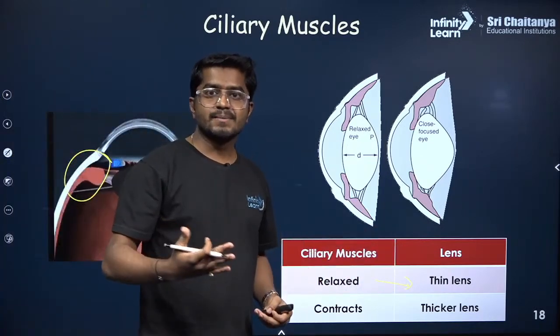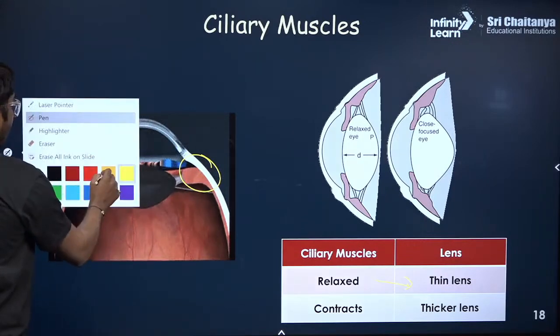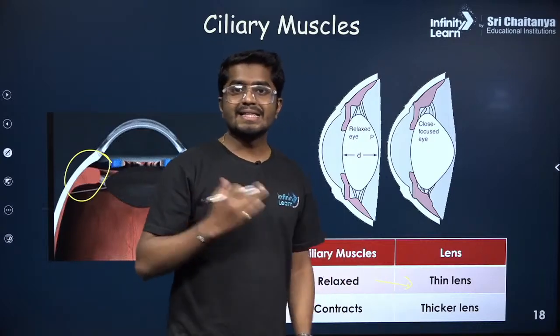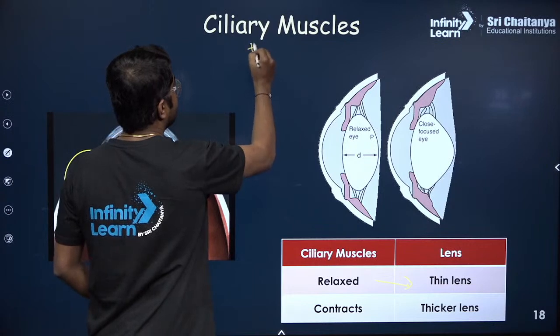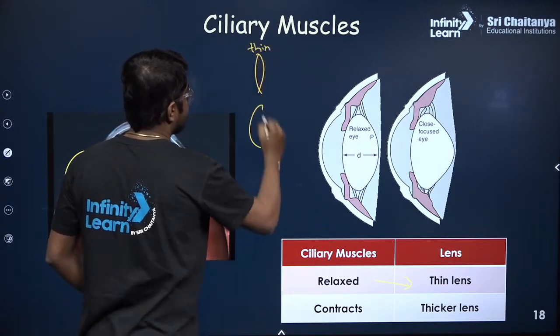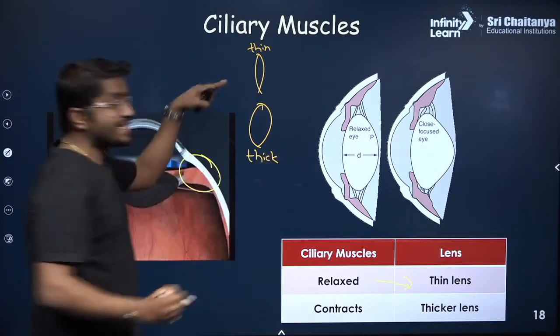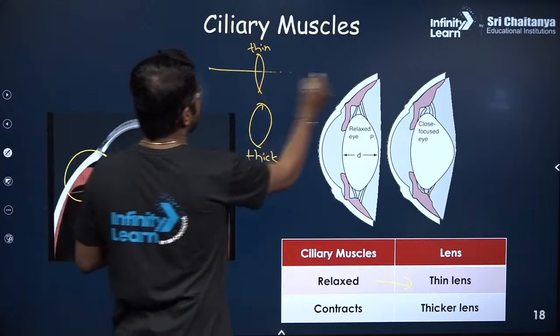Thick lens means, so tell me, which one will have larger focal length, the thinner lens or the thicker lens? So this is the thin and this is the thicker lens. Which lens will have larger focal length? It is the thin lens.